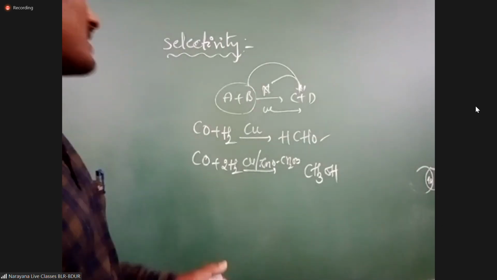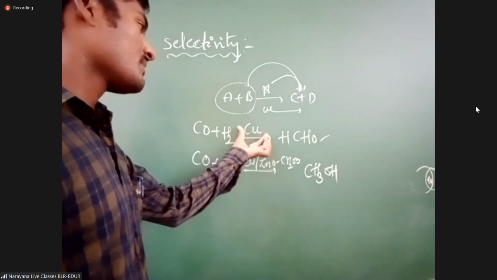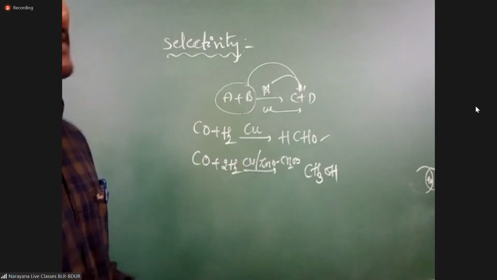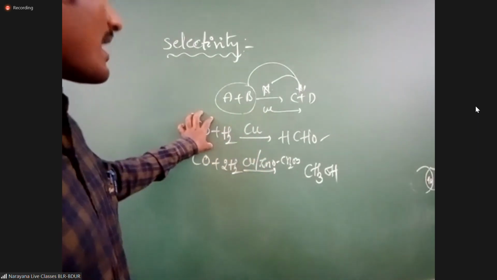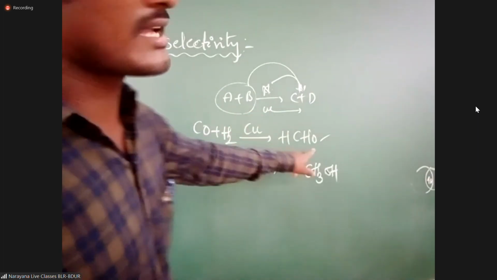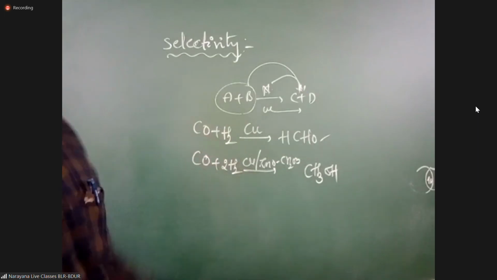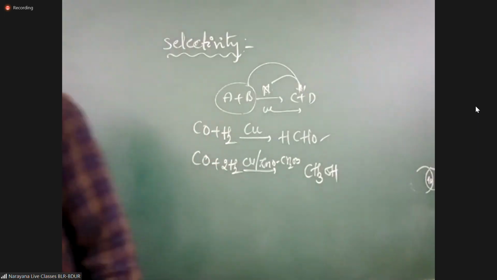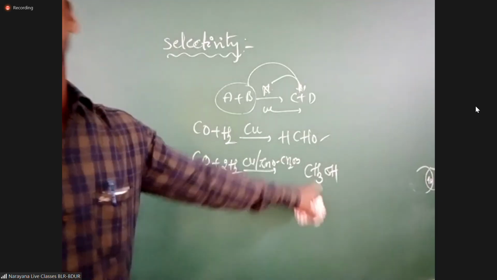But you can see here the reactant is the same, only the catalyst is different. If you take a different catalyst, then you will get a different product. You should select the catalyst for selectivity. Same reactants, what is the catalyst? Copper. Copper catalyst means you will get formaldehyde. If you take the same reactants, carbon monoxide and hydrogen, with copper, zinc oxide and chromic oxide, then you will get methanol or methyl alcohol.